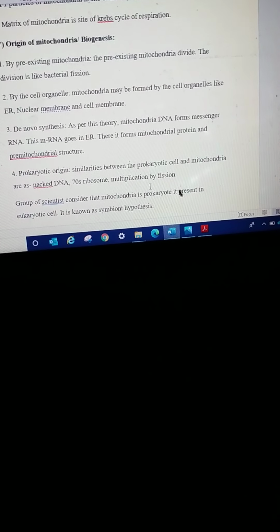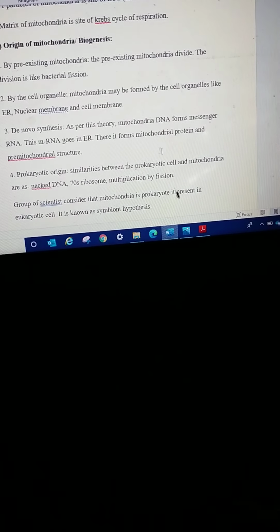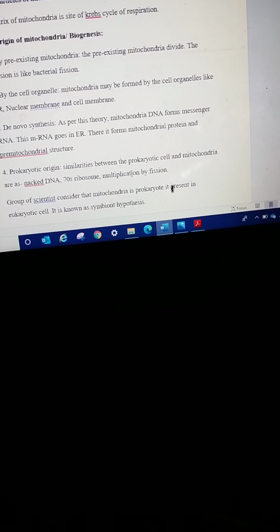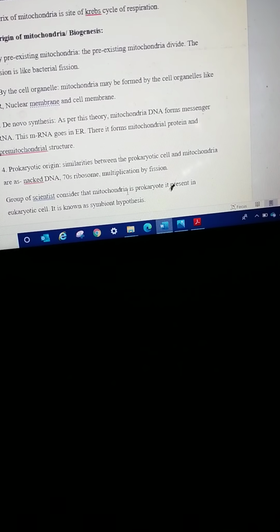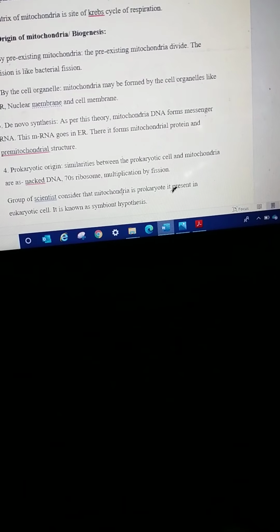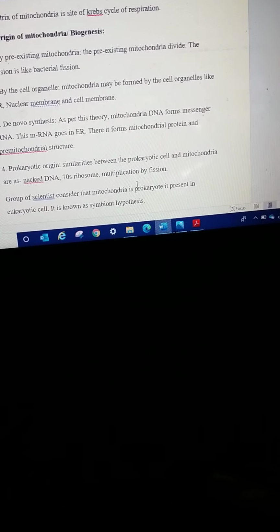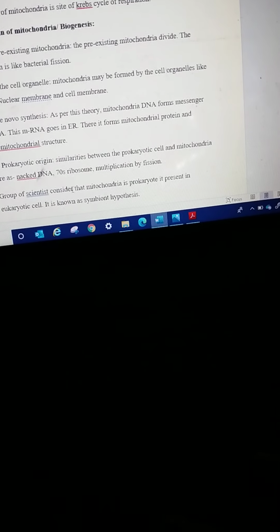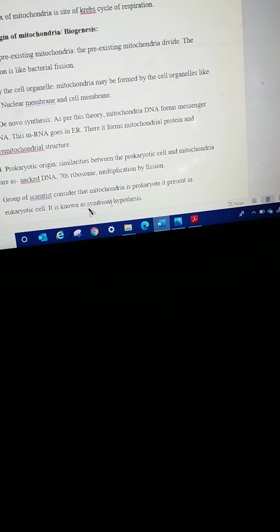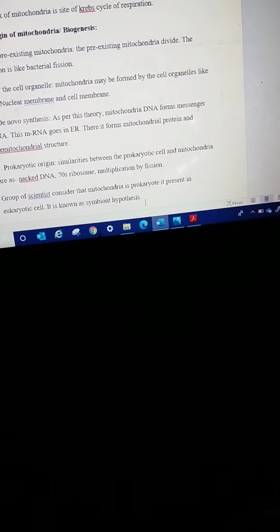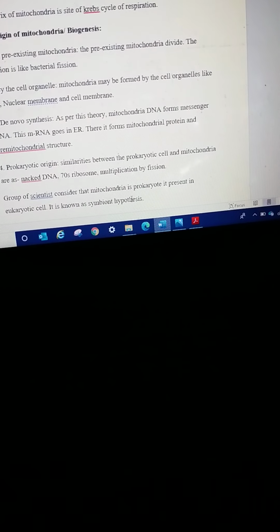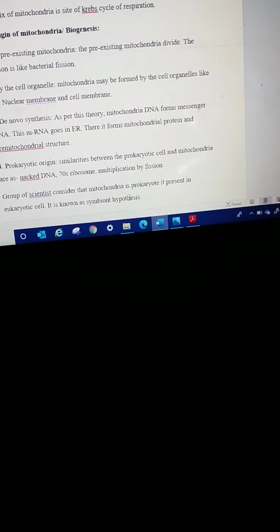So these characters are similar to prokaryotic cells. So some scientists say that this mitochondria is a prokaryote present in the eukaryotic cell. This concept is known as the symbiont hypothesis. That means the mitochondrial organelle is a prokaryote which is present in the eukaryotic cells.